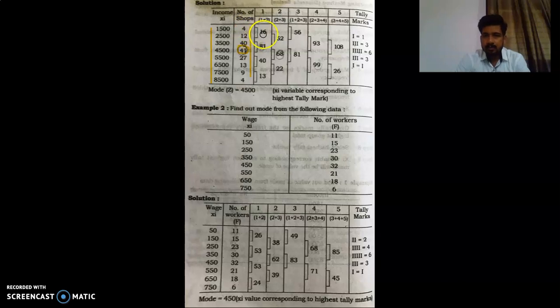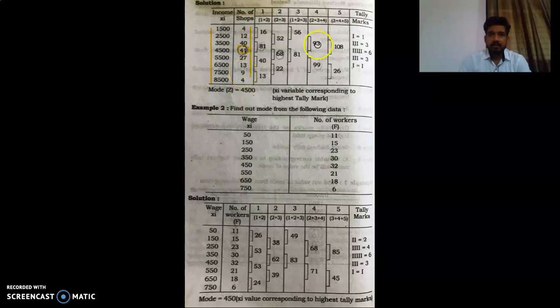First two frequencies: 4 plus 12 is 16, 40 plus 41 is 81, 27 plus 13 is 40, 1 plus 2 like this, and 9 plus 4 is 13. Then second, we just have to leave the first frequency: 2 plus 3, 12 plus 40 is 52, 41 plus 27 is 68, 13 plus 9 is 22. Then the third column, we just have to add the first three frequencies, so 4 plus 12 plus 40 is 56, 41 plus 27 plus 13 is 81. Only two frequencies are left here, 9 plus 4. We have to do a calculation of three frequencies, so we don't have to consider these two frequencies now.